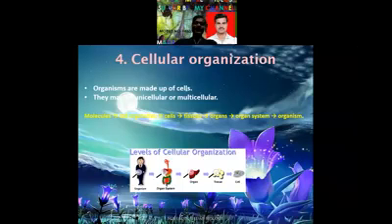Another characteristic is cellular organization. Cellular organization is another character of the living organism, where organisms are made up of cells. Each and every individual's body is made up of different types of cells. Some may be unicellular organisms, some may be multicellular organisms, but there are different levels of cellular organization. The life starts with a single cell, then it multiplies and becomes multicellular, or the life may remain unicellular.